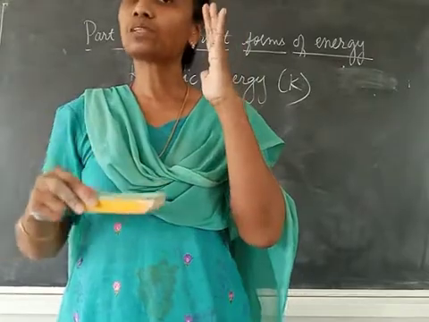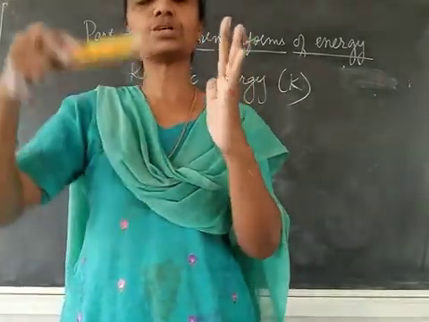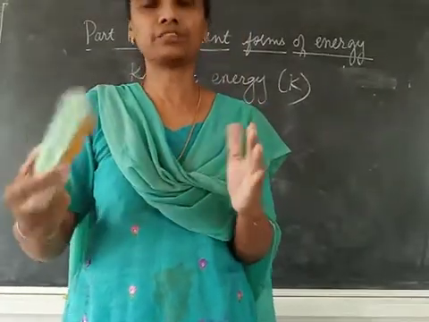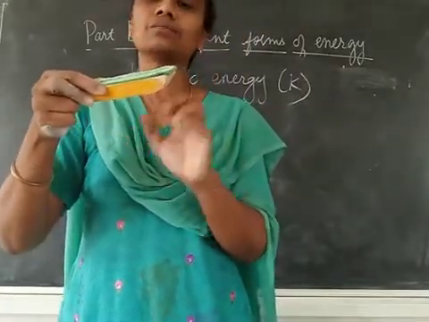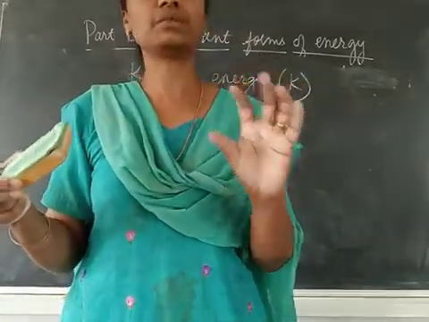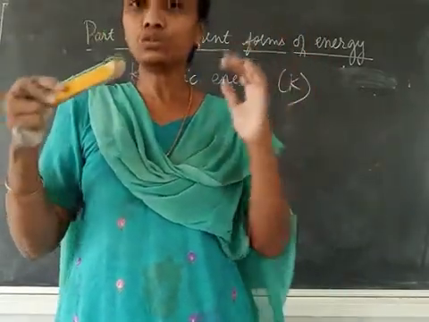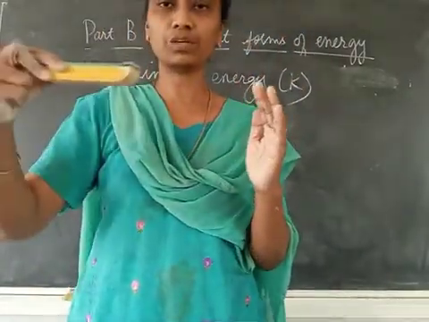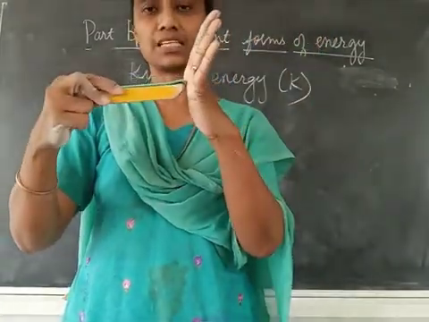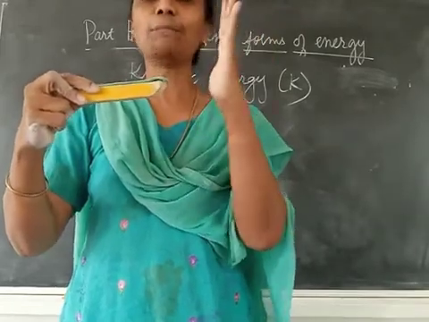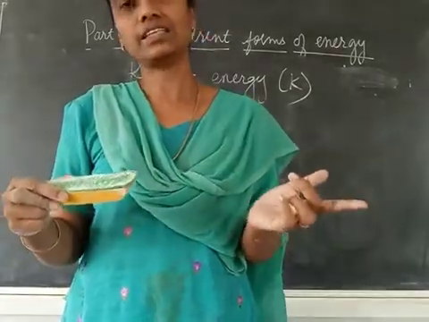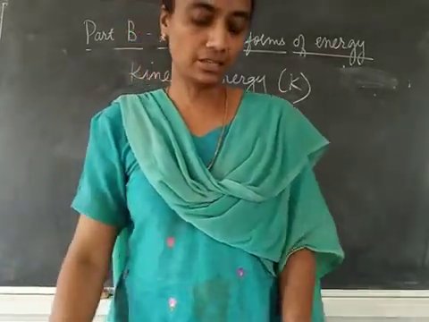Whatever was the work done by this opposing force to bring this body to rest will be the kinetic energy. It is one way of calculating kinetic energy. So I call that the principle. Principle means to derive it, I am going to use this logic that there is a moving body. To stop it, I am applying an opposing force. Why do I call it opposing force? It's in the opposite direction. Whatever work was done by this force in bringing this body to rest will be the kinetic energy. That is the logic that we are going to use.